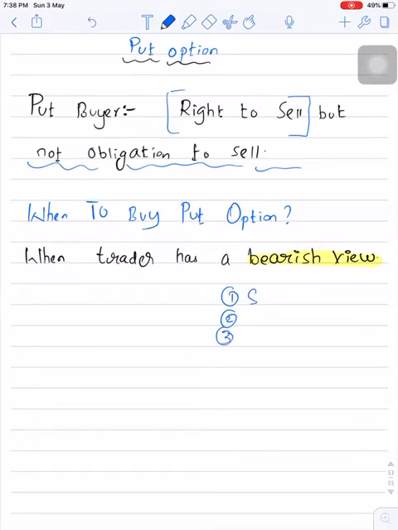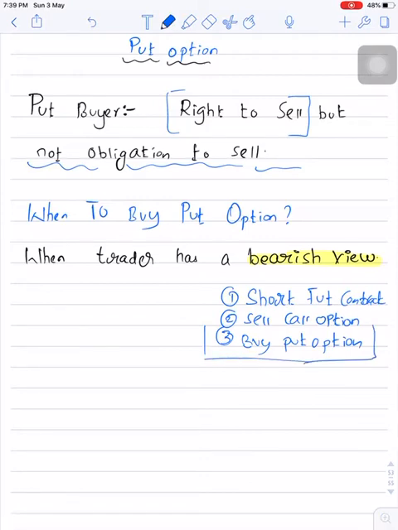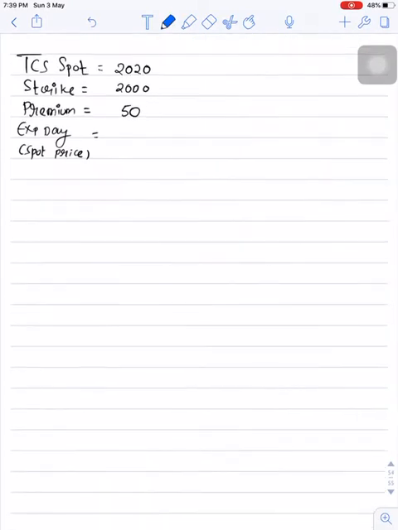Number one, he can enter into a short position; he can short a futures contract. Number two, he can sell a call option, and number three, he can buy a put option. So we are discussing this part now. Let's understand with the help of an example.